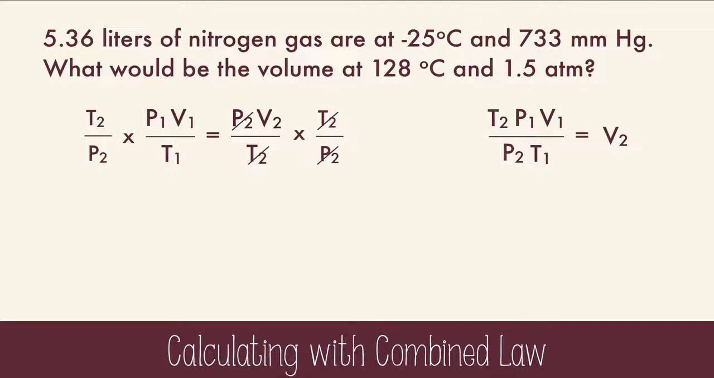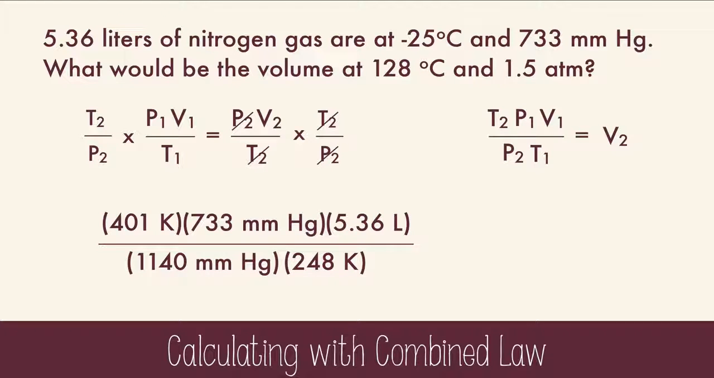And when we do that, we get this pretty equation. Now we can plug in the data, being sure to turn Celsius into Kelvin, have the same type of pressure units, and calculate. I chose to turn atmospheres into millimeters of mercury. The final volume, in this case, is 5.57 liters.